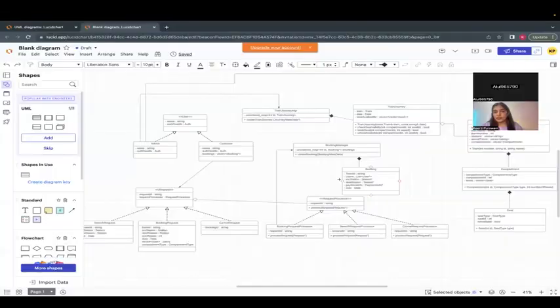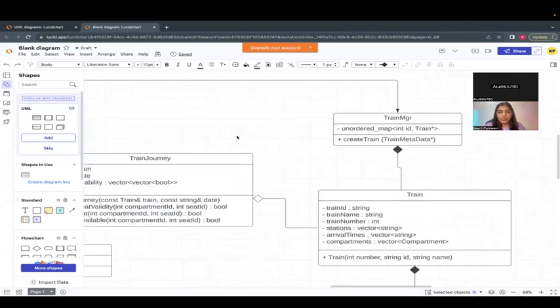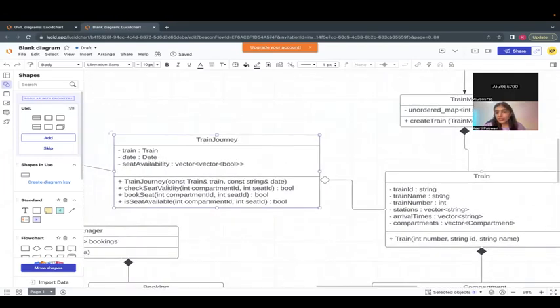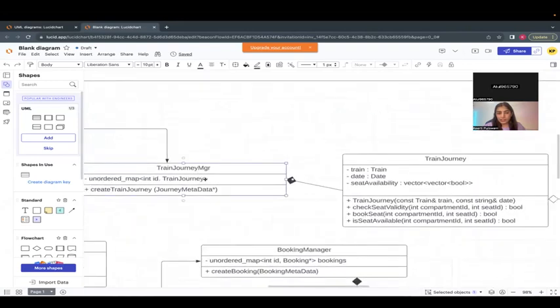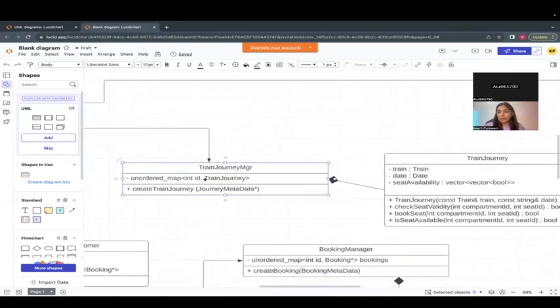Can you all see? Yes? Okay, give me one sec. So here, see, there is basically train journey and train, and then there is train manager, and there is train journey manager. So I've kept it very simple right now. In train journey manager, there's a map of the ID, say train journey ID, and then train journey.